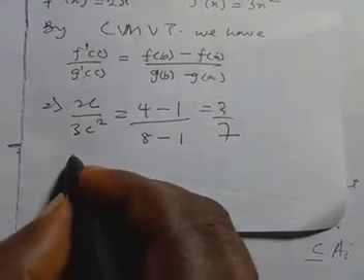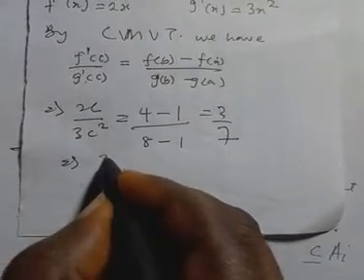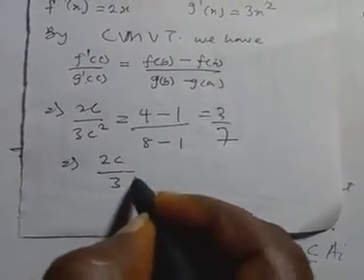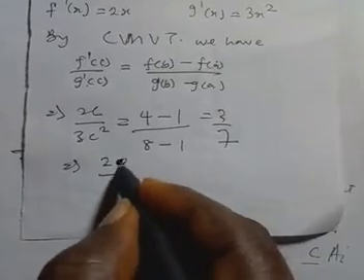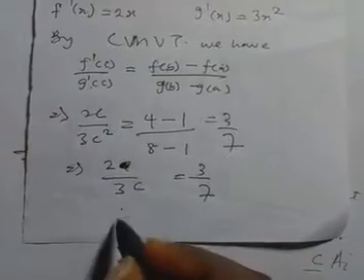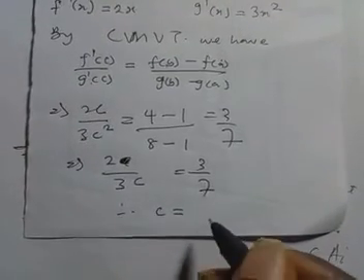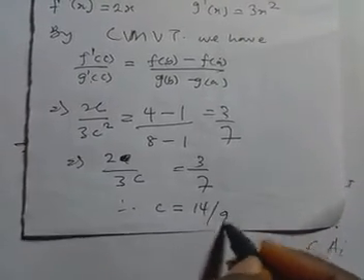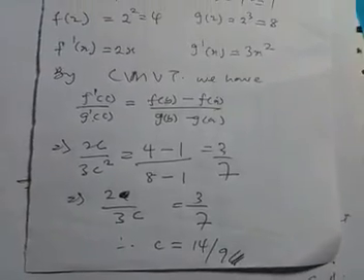So from this, we have 2c over 3c squared, and one c is cancelled already. This is 3 over 7. If you make c the subject of the formula, our c will just be 14 over 9. And that completes the solution.